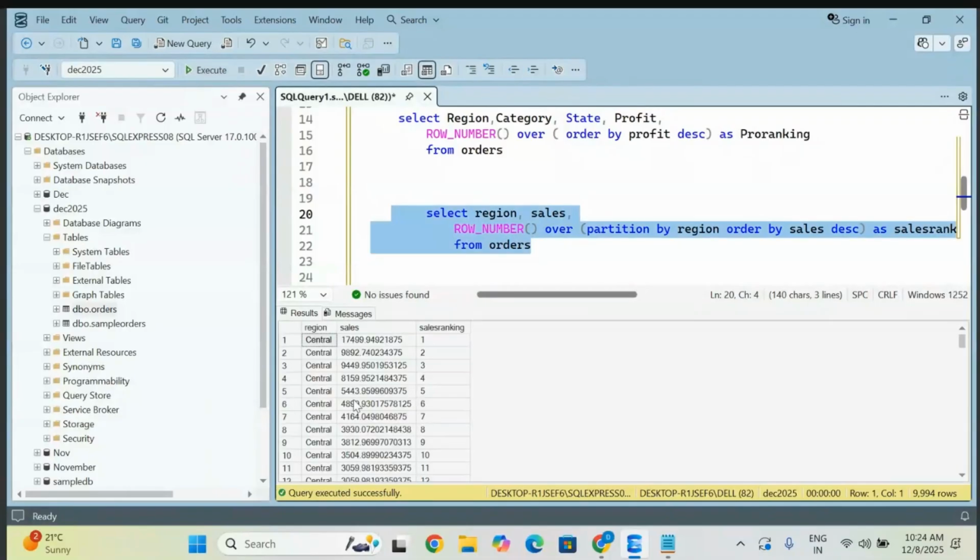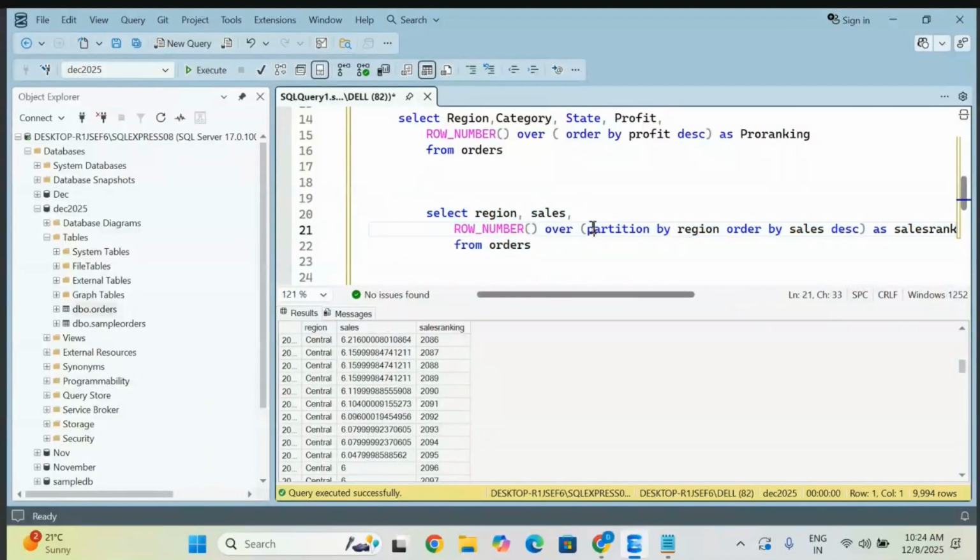Now observe here that all Central are at one place. If you go down, you will get the other regions also. So with too many Central, you can make them separate like this. This is what PARTITION BY will give you. It is going to give you some order, and based on that order, it is going to show how it is taking them.